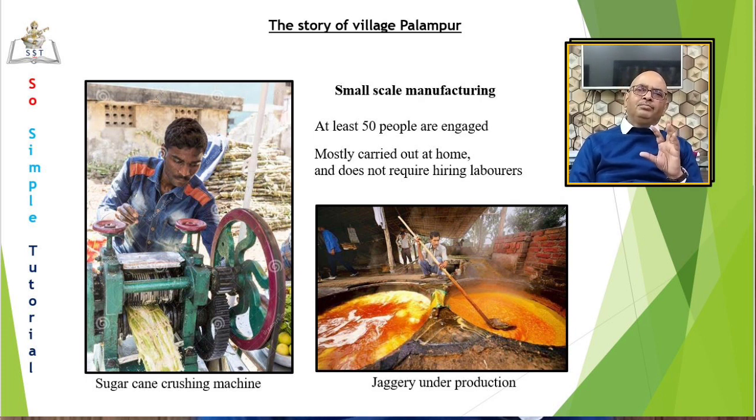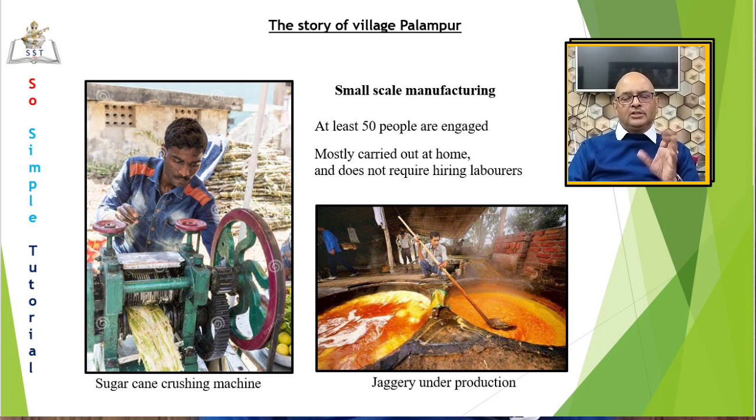There is an example of Mishri Lal who produces jaggery, that is gur. Mishri Lal has purchased a mechanical sugarcane crushing machine. He has set up this machine in his field. Besides using his own sugarcane, he also buys sugarcane from other farmers to make jaggery. The jaggery is then sold to traders at Shahpur. Thus, Mishri Lal is able to make a small profit.